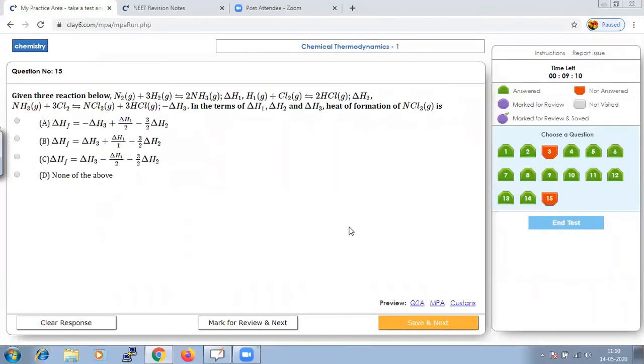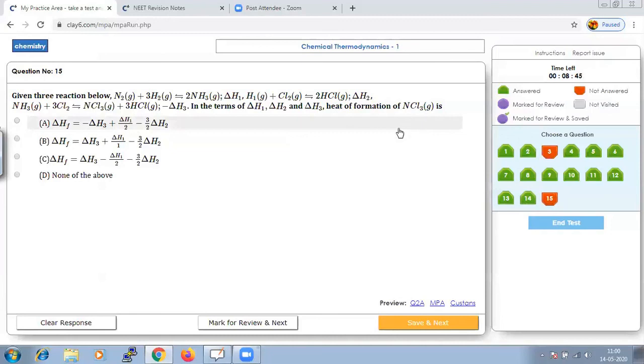They have given us different reactions, that is N2 plus 3H2 gives 2NH3, and that is delta H1. H2 plus Cl2 gives 2HCl, that is delta H2, and the third is for NH3, delta H3. So if you try to relate in terms of delta H1, H2 and H3, we should find out the formation of NCl3.